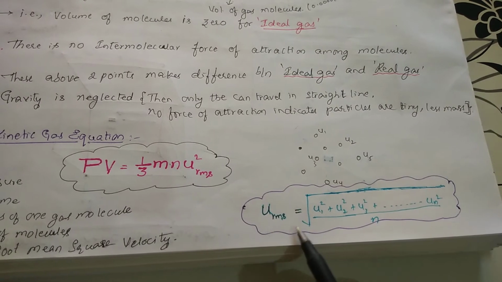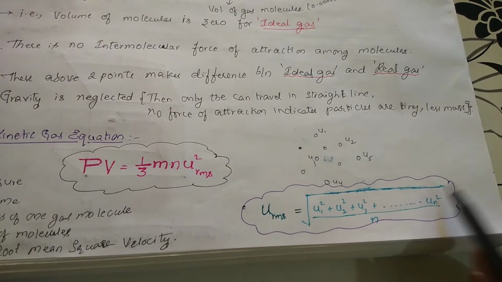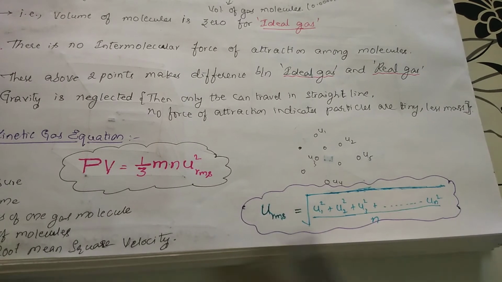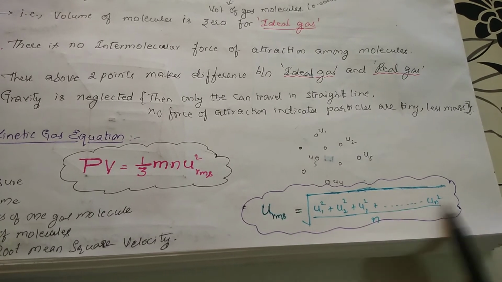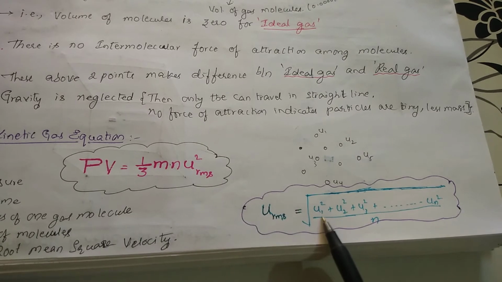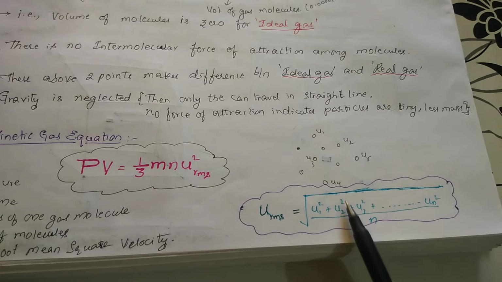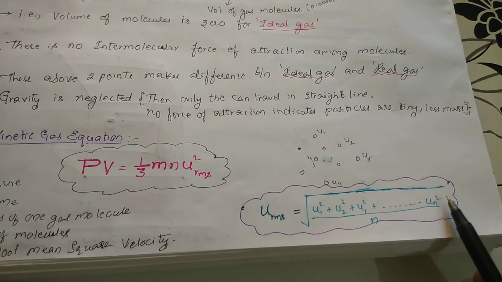Now u RMS. R means root, mean means average. Whatever velocities are there, you have u1, u2, u3 up to un. The total number of molecules is n, and each velocity is squared: u1 square plus the velocity of another particle square plus another, up to un square.